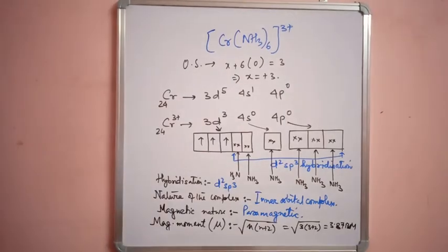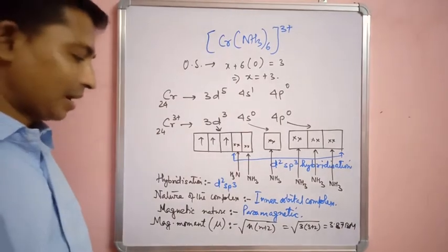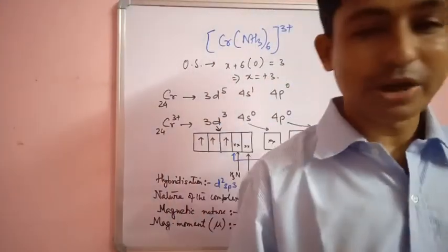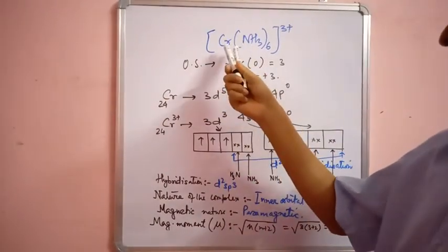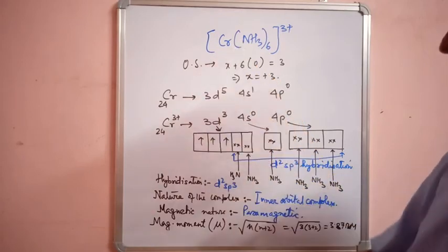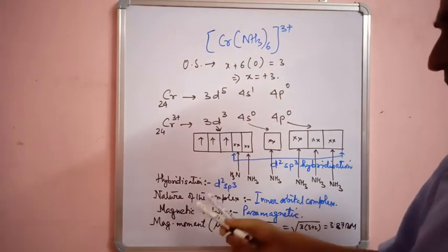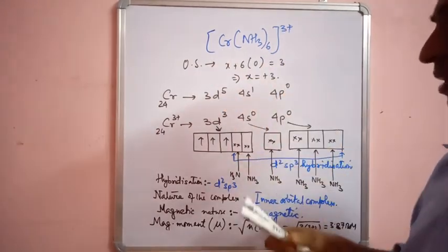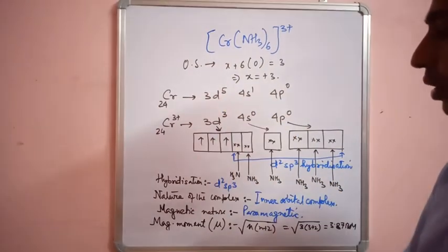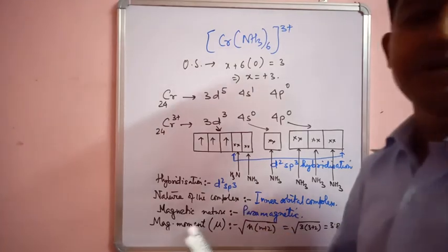So this is how we can determine these things. You will be asked in the examination to explain these properties: hybridization, nature of the complex, magnetic nature, and magnetic moment of the complex [Cr(NH3)6]3+. In this way you have to do it, and you have to write a few lines.